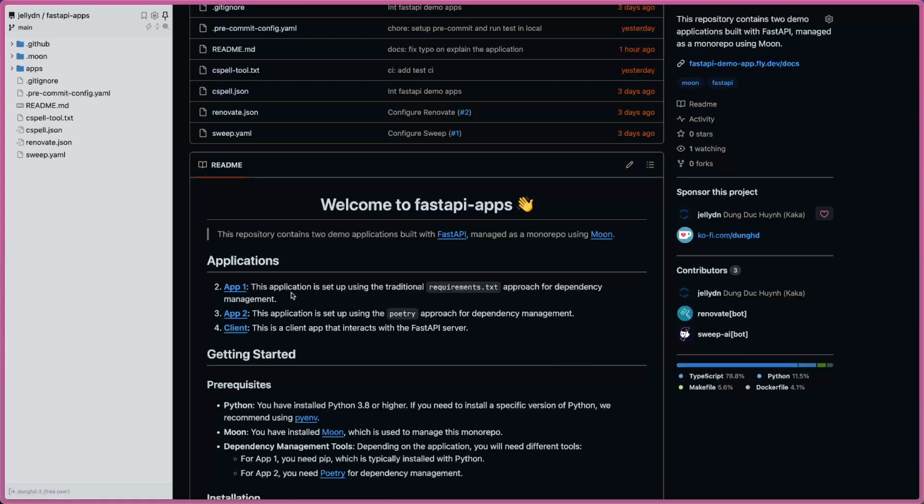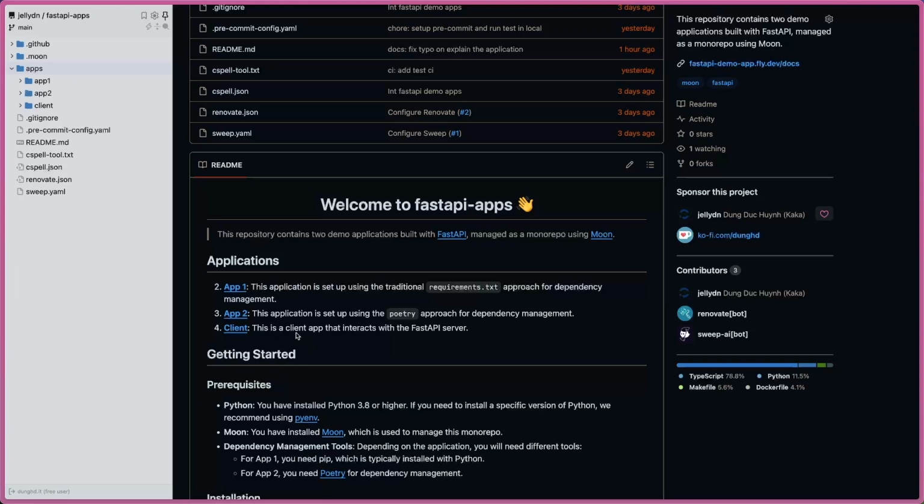And I have three applications: app one, app two, and client. App one and app two are the Python applications, and they use two approaches. The traditional way, you have a requirements.txt file to list all the dependencies of the Python application. The second way, I want to show you Poetry. Poetry is quite cool for me because you can define the version per project, and when you run the application on that project, it will select correctly the version you want, and you can list the dependencies or dev dependencies.